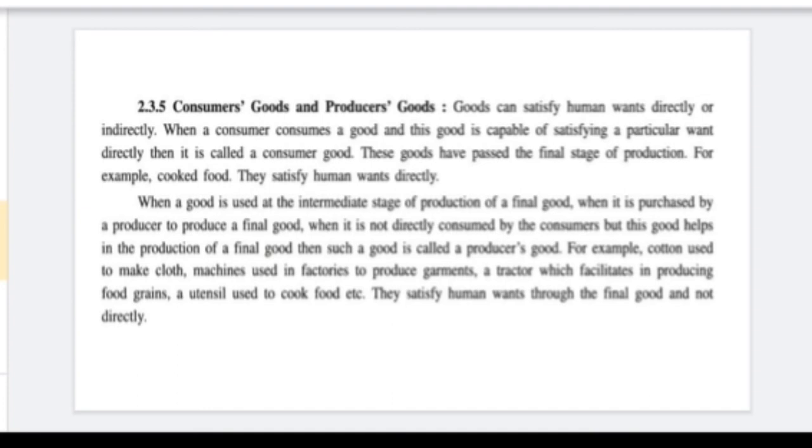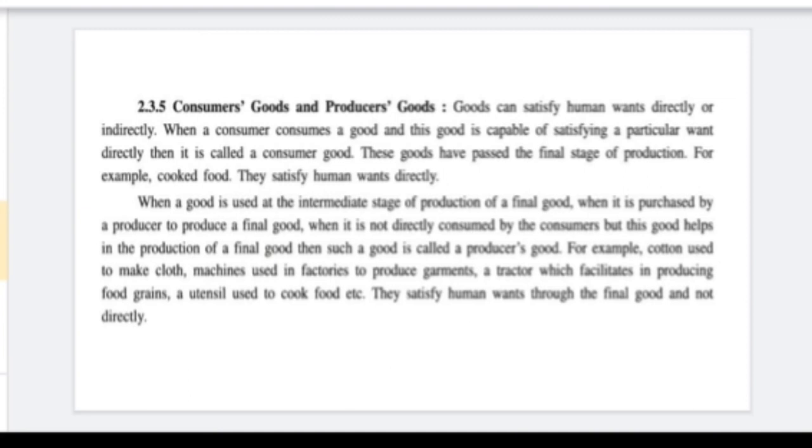Next, consumer goods and producer goods. These are goods which satisfy human wants directly or indirectly. For example, when a consumer is consuming a good and is directly satisfied by it, for example, you go to a hotel and order a pizza, it is directly satisfied because you will eat it directly, and this is known as a consumer good because you are directly consuming it.